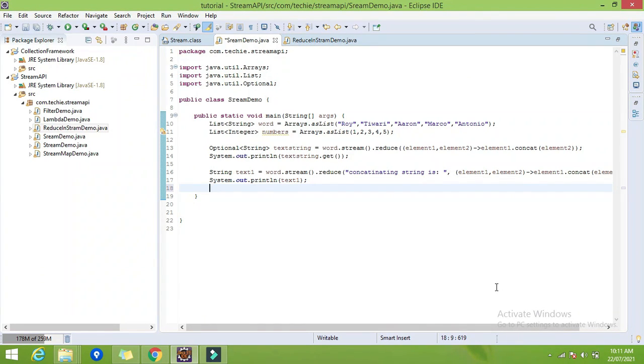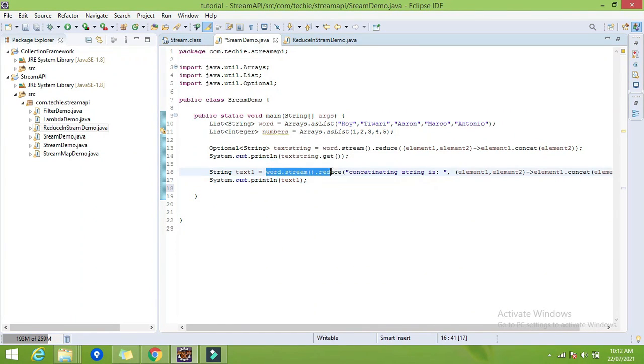So one more question the interviewer can also ask about the reduce function. Can you find the longest string in the list? Meaning which will be the longest string in the list? So Roy has the length of 3, Tiwari is 6, and this will be 7, right? So Antonio is the longest string available in our list. That kind of question the interviewer can also ask. So how to deal with that question? I will tell you.